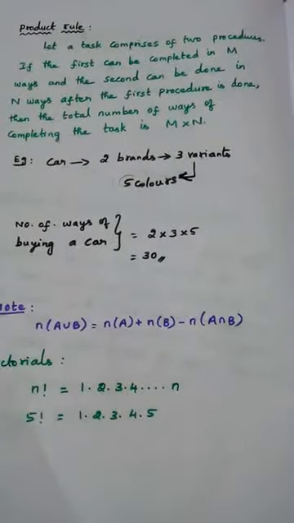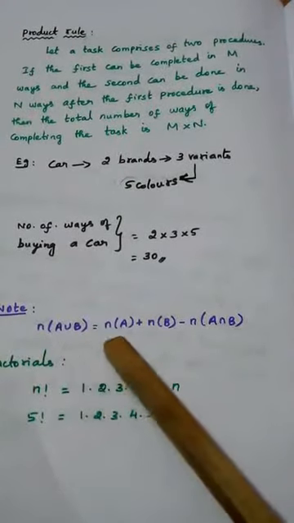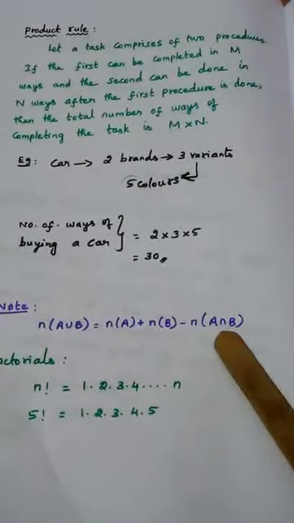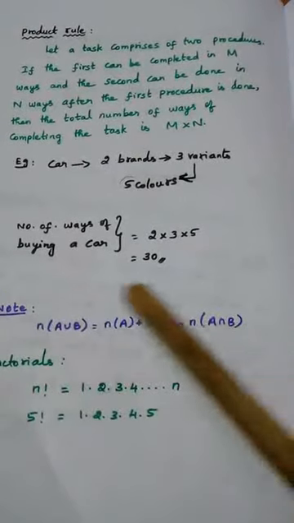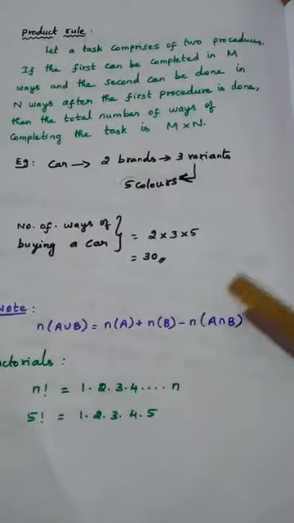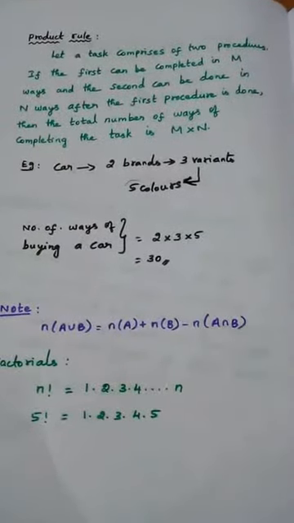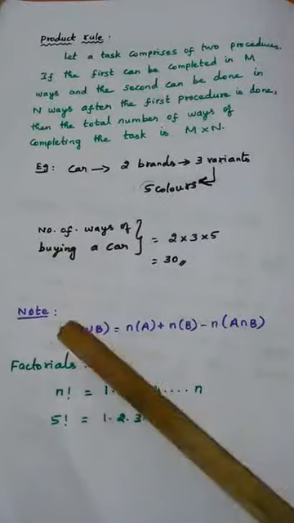So try to understand. Now after completing sum rule and product rule, we will see the formula that we know already. N of A union B is equal to N of A plus N of B minus N of A intersection B. This is the basic formula in union and intersection of sets. So this we are just recollecting. The next thing that we see is factorials.